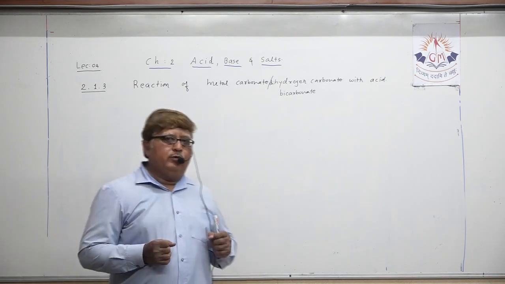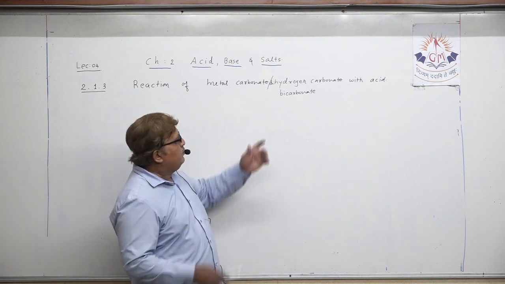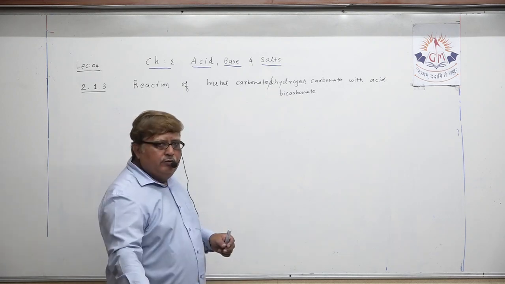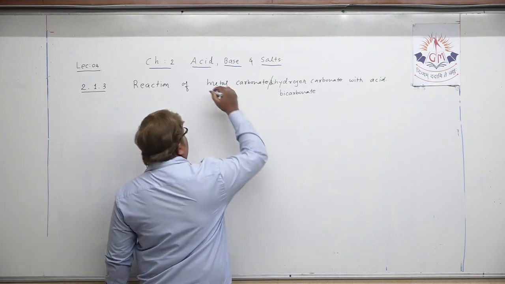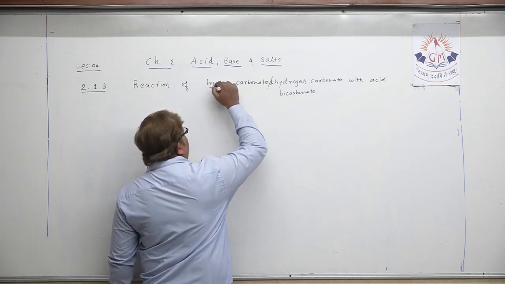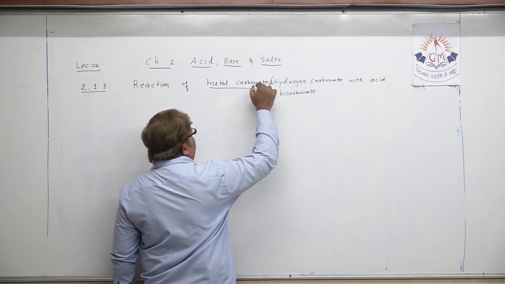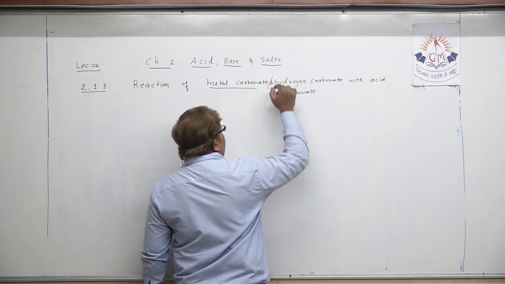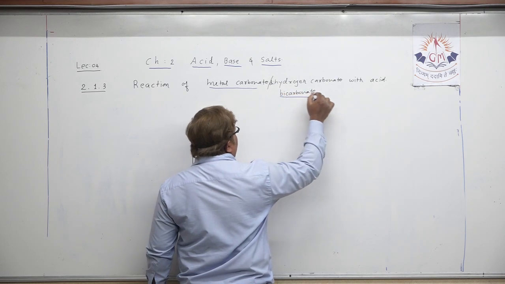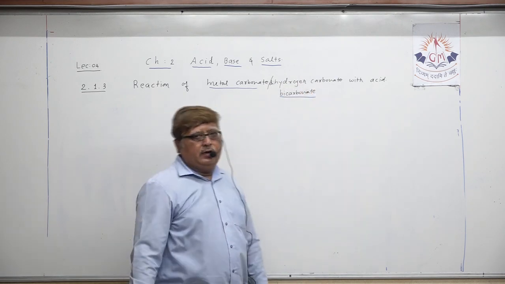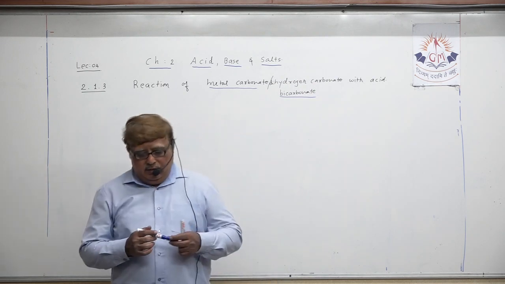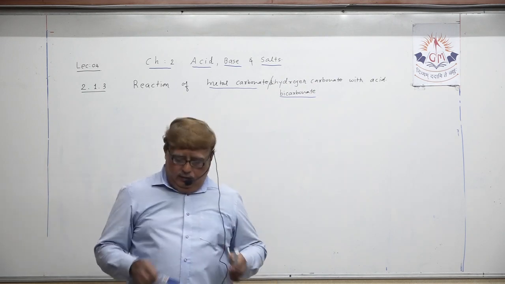In this property, you are going to study one important thing, that is how metal carbonate and metal bicarbonate, which we sometimes call dihydrogen carbonate, react with acid.